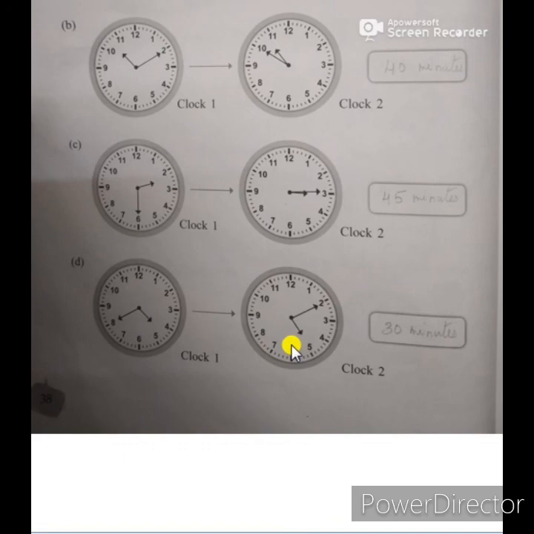Next page is page number 39, students. That is an activity according to your own work. Here the time given for putting on your shoes, uniform, and study time, everything depends on your activities and timetable. This activity you have to do and complete the page in your own way. Now I will move to the next page on the next day. Page number 40 we will start next day.